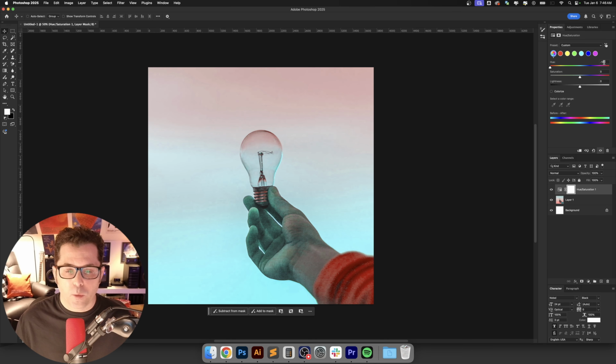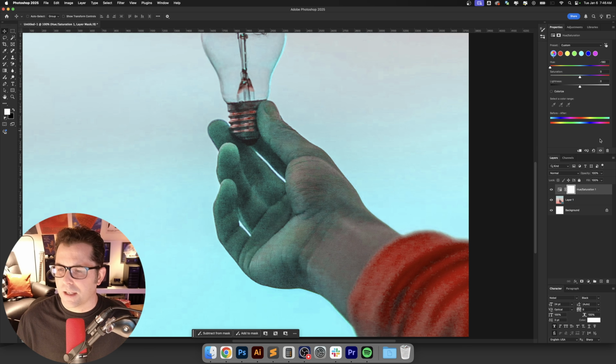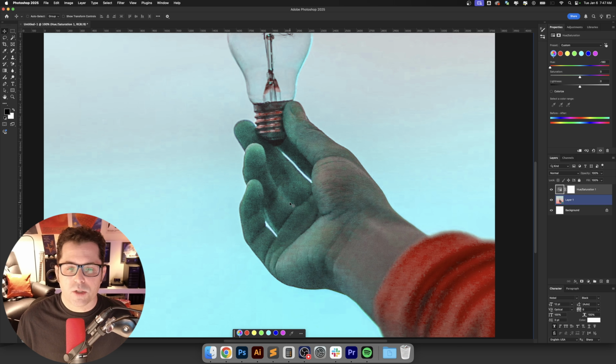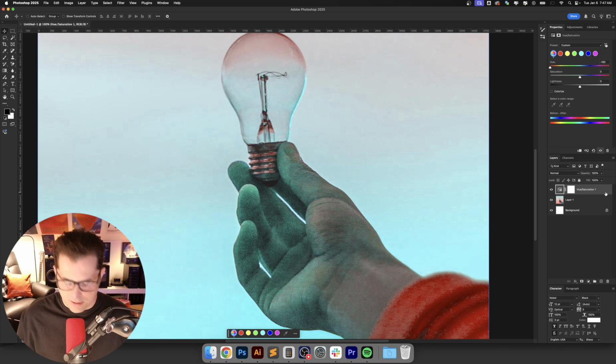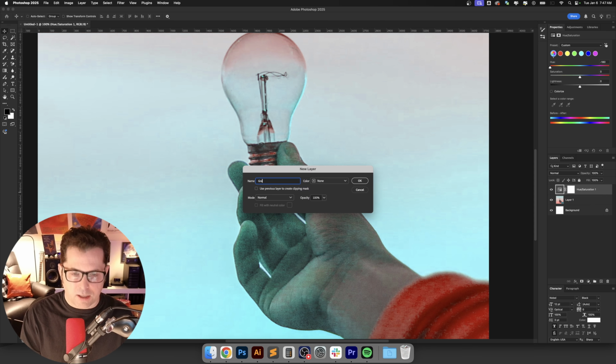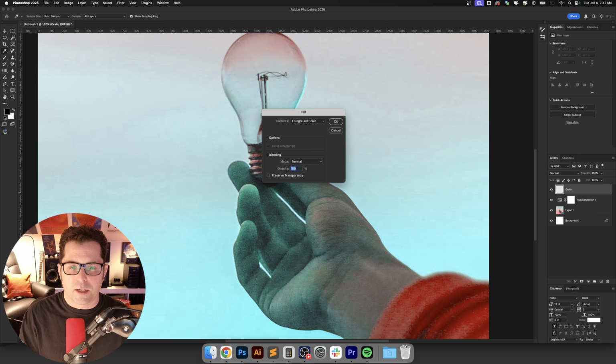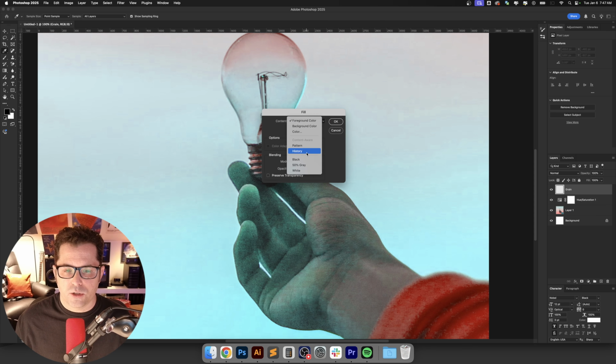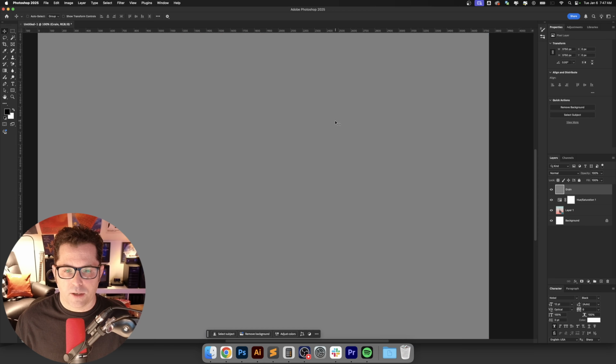But what we've got here is we've got some artifacts that are being left over from that. So what we can do to fix that, this thing is ticking at me for some reason. What we can do to fix that is to add in a couple of textures and layer a few different things on there to kind of hide that artifact a little bit. So what we're going to do is I'm going to create a new layer, and we're just going to call this grain. I'm going to shift and delete to fill this with 50% gray.